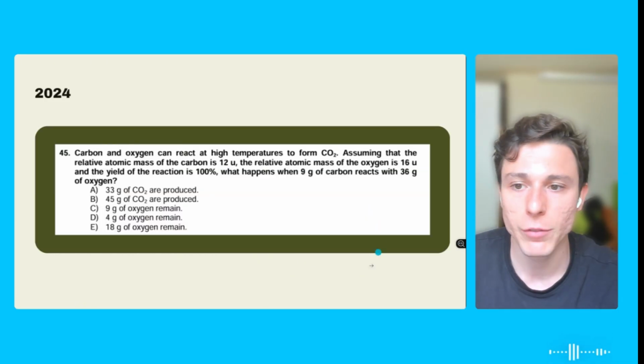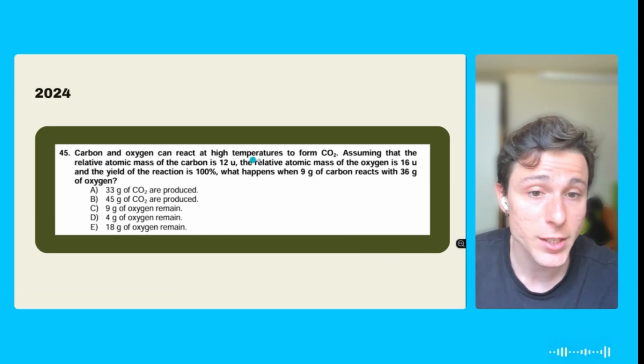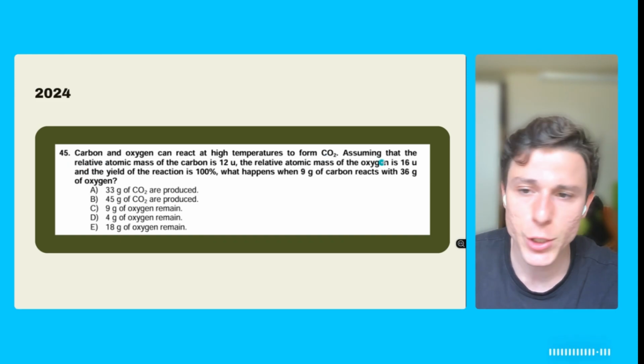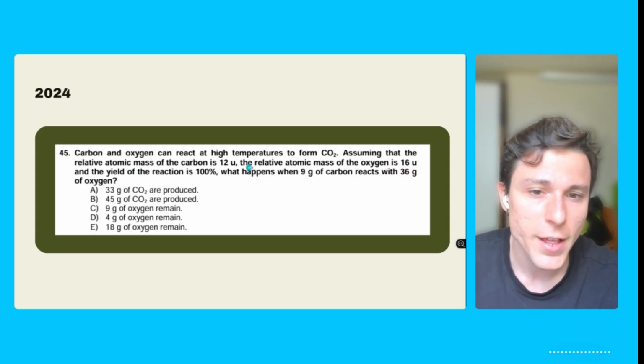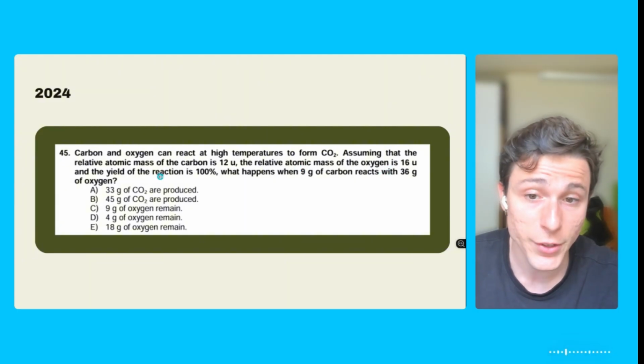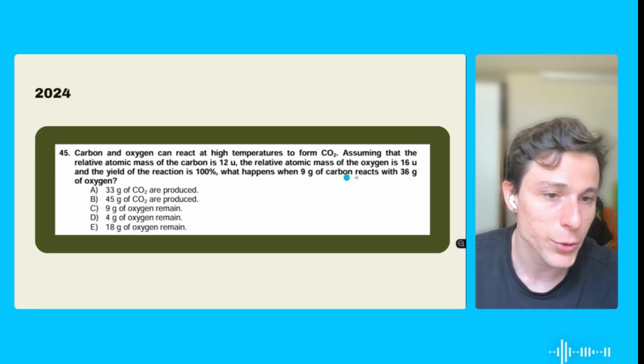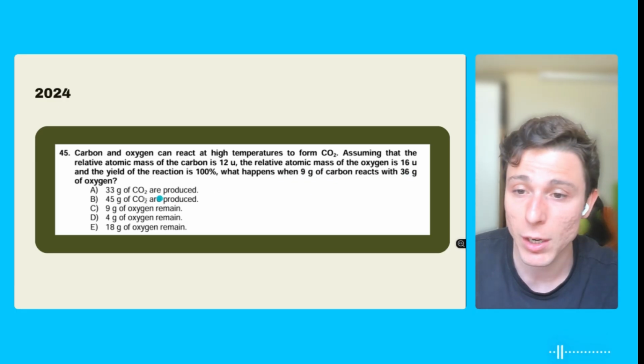All right, so last question here from this topic. Question 45. Carbon and oxygen can react at high temperature to form CO2. Assuming that the relative atomic mass of carbon is 12 units, the relative atomic mass of oxygen is 16 units, and the yield of the reaction is 100%. What happens when 9 grams of carbon reacts with 36 grams of oxygen?